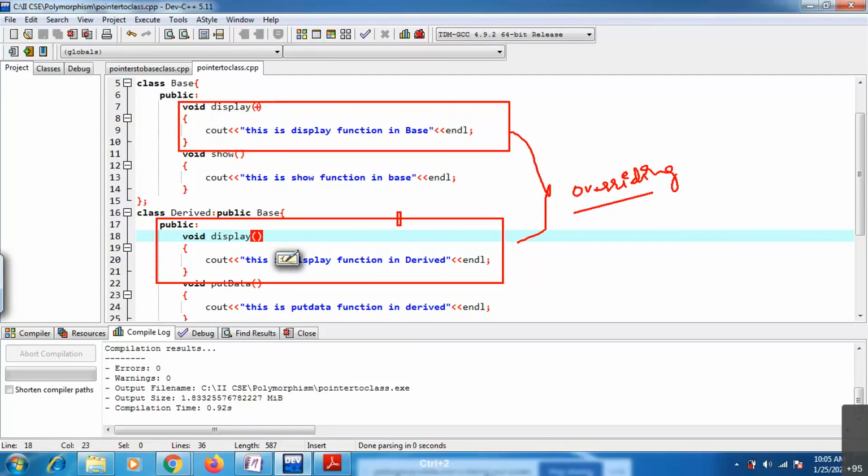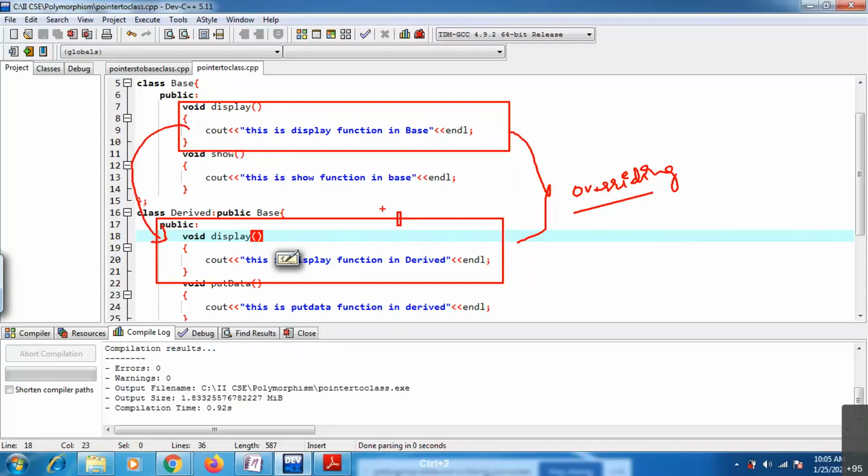If you want to take some parameters here, you can take, for example, int x comma int y. Same int x comma int y you can take inside the derived class as well. This means whatever function you have inside the base class, you are overriding inside the derived class.